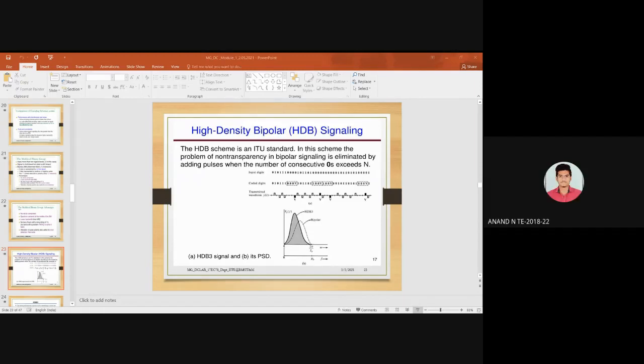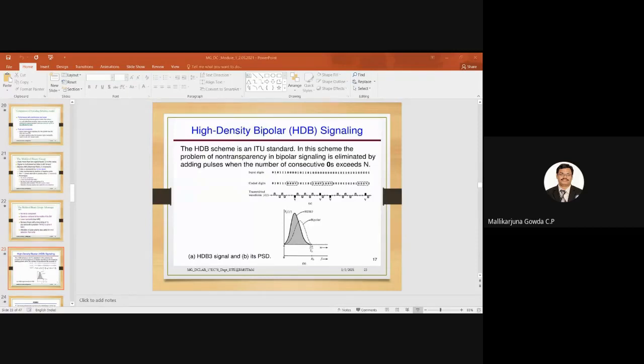When do we add the pulses? When the number of consecutive zeros exceeds n. Hope you can note down this data.